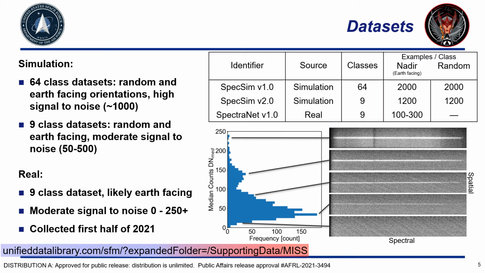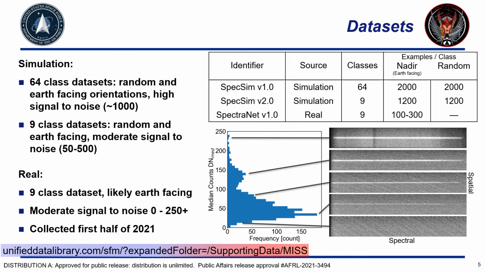We developed 3 datasets to explore and characterize the potential for learned spectroscopic solutions to the problem of positive identification. We simulate a 64-class dataset with 2,000 observations per class at high signal-to-noise. This dataset represents a future dedicated SpectraNet-powered technology. After success in that experiment, we collected a non-sky dataset at moderate signal-to-noise and generated a synthetic dataset to match.